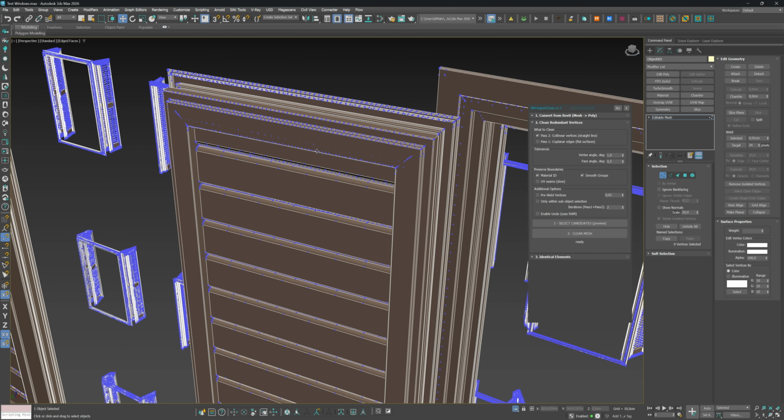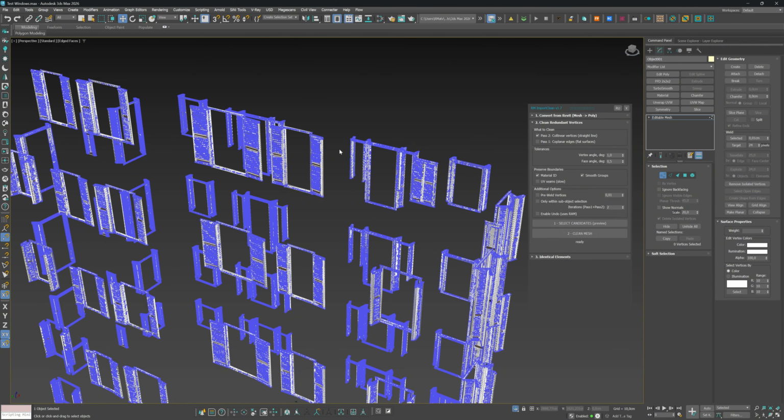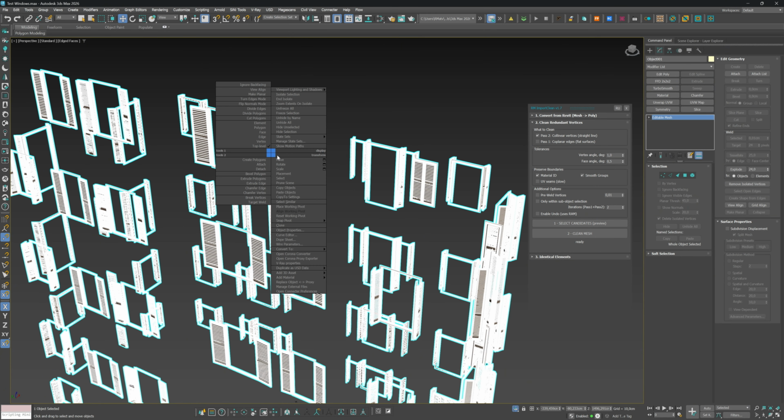The second module is Clean Redundant Vertices. It operates in two passes, removing invisible diagonals on planar faces and welding collinear vertices along straight lines.